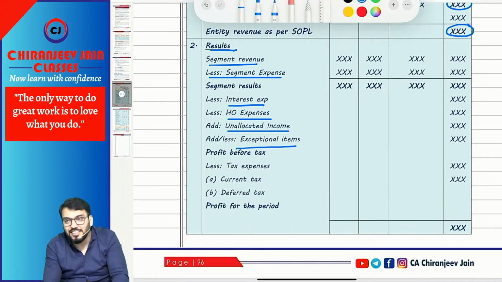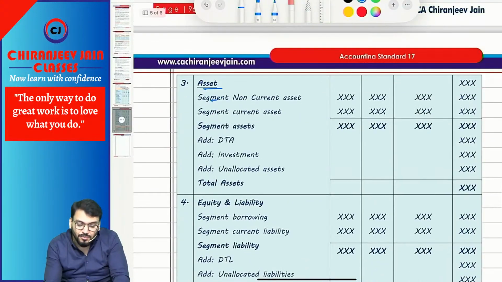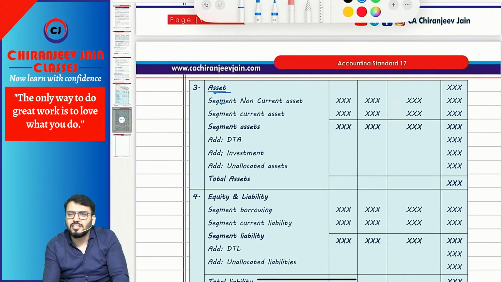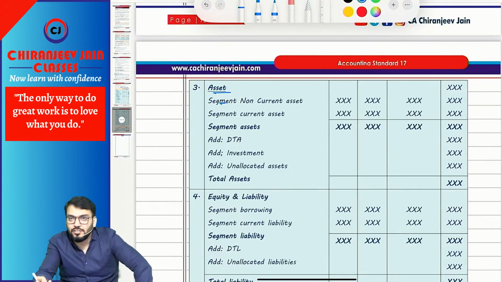From that, less tax expense, which can be current tax and deferred tax, and then it will be profit after tax as per SOPL. Correct. Then asset: first segment asset, which can be non-current asset or current asset, as the case may be. This will be total segment asset. We'll add unallocated asset, which can be investment, DTA or any other unallocated asset, for reconciliation purpose.